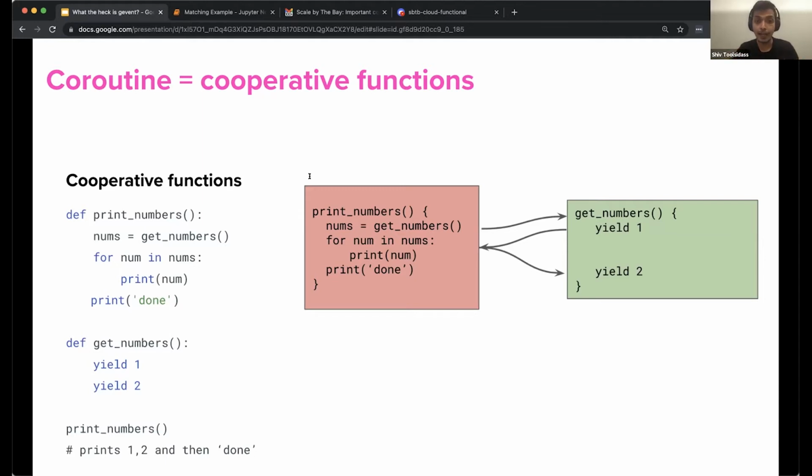In the example in the slide, control is transferred from print numbers to get numbers. And when the yield function is encountered in get numbers, the current state of the function is saved and control is returned back to print numbers. On the second iteration of the for loop in print numbers, control is returned to get numbers. So as you can see, we can leverage this concept to pass around values between functions in the middle of their execution without breaking away from the context of each function. This notion of yielding control from one function to the other is the building block of concurrency in Gevent.